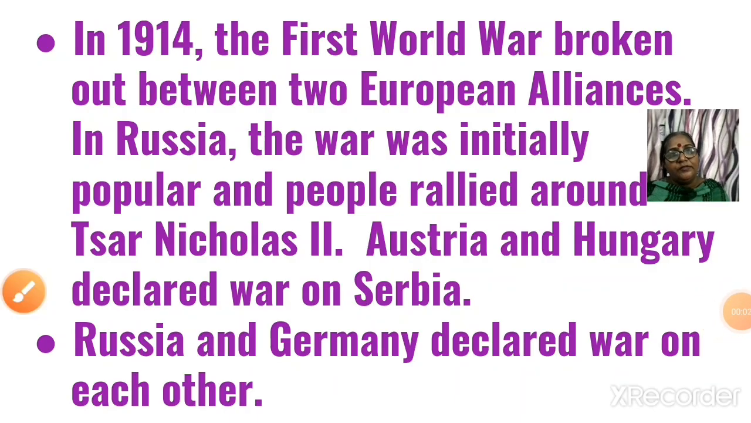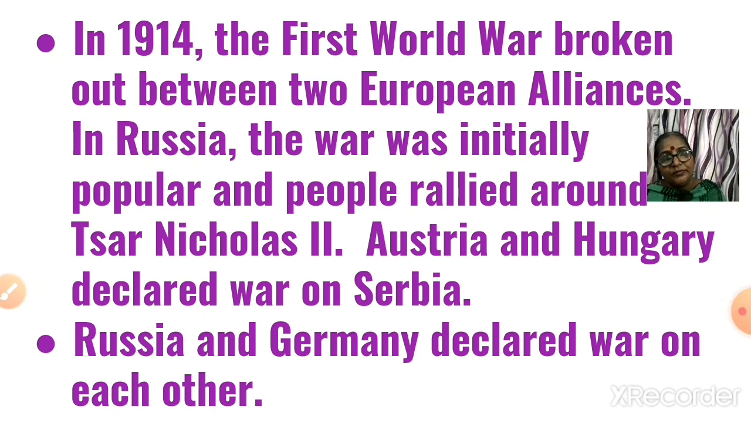In 1914, the First World War broke out between two European alliances. Germany, Austria and Turkey were the central powers, and France, Britain and Russia, which was later joined by Italy and Romania, were the allied powers. Now each country had a global empire, and this war was fought outside Europe as well as in Europe.